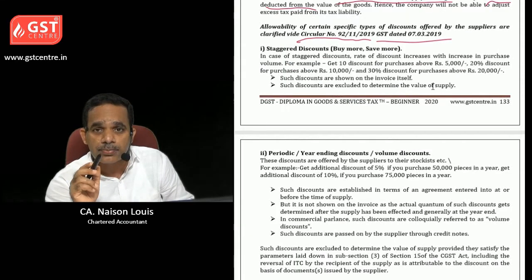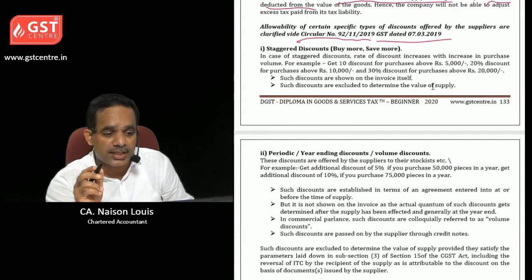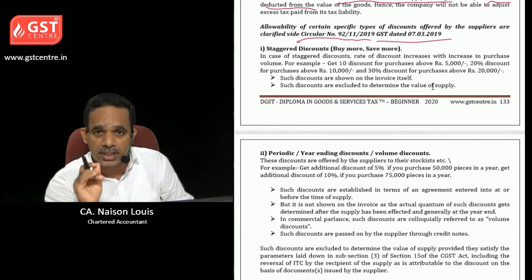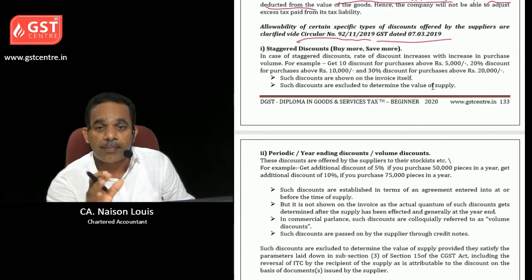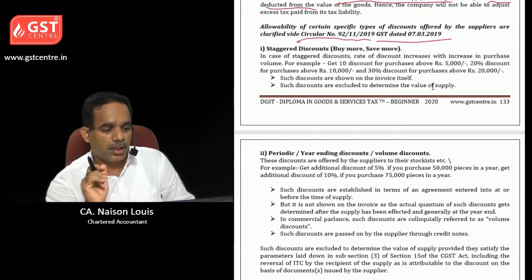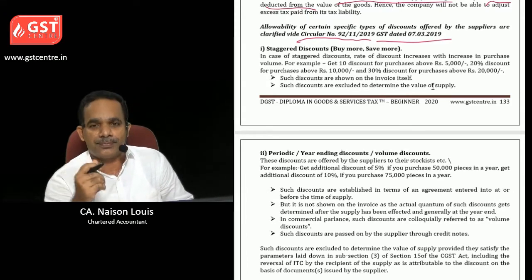Let us take the first point in circular number 92/11/2019 dated 7th March 2019. Here the first point is staggered discount. Buy more, save more. In case of staggered discounts, rate of discount increases with increase in purchase volume.